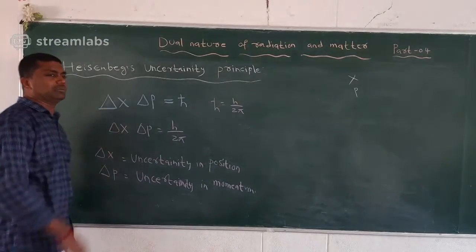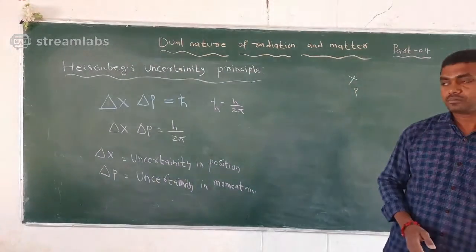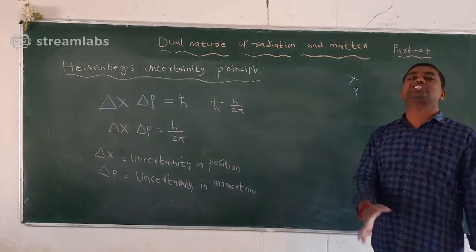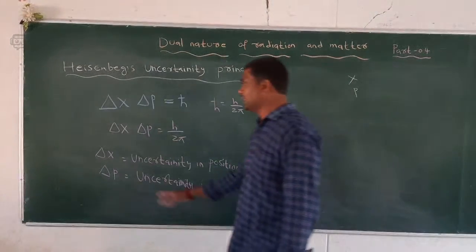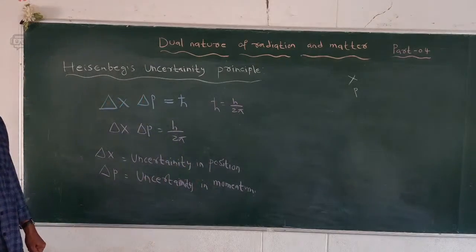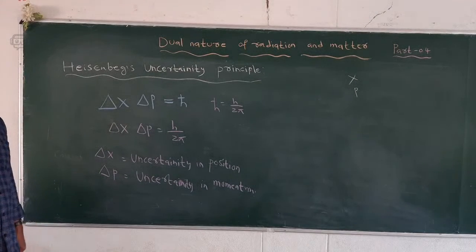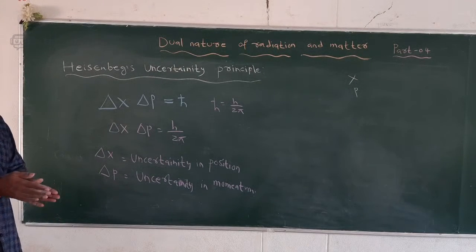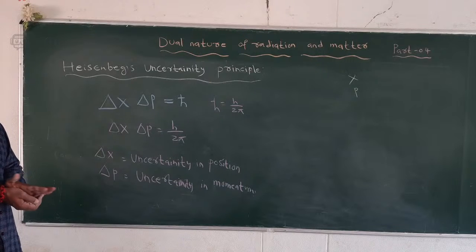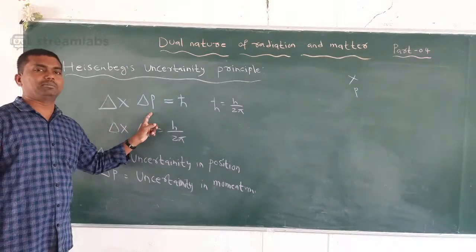Here delta x means x is the position, so delta x is the uncertainty in position. Delta p is the uncertainty in momentum. This is called the Heisenberg uncertainty principle. It is impossible to measure both the position and momentum of a particle at the same time exactly.